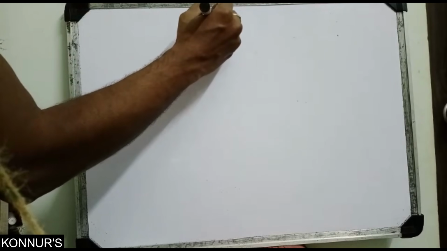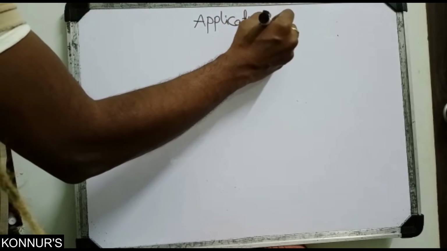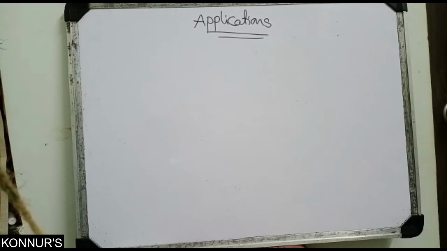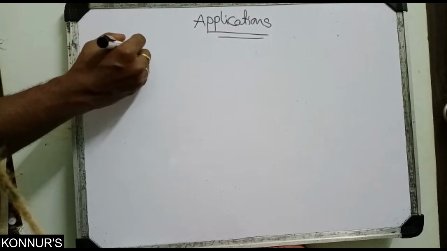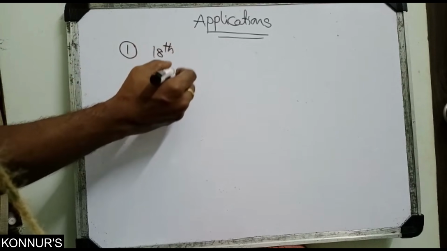Next, the last concept, applications. The majority of applications depend on the adsorption phenomenon only. See, our 18th group means what? Zero group elements.